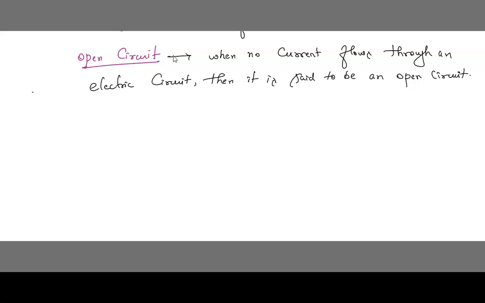Okay, open circuit. I have shown you the picture like this, right? So this is A and this is B. Here in this case, no current is there. So this type of circuit is called an open circuit. Here no flow of current is there.